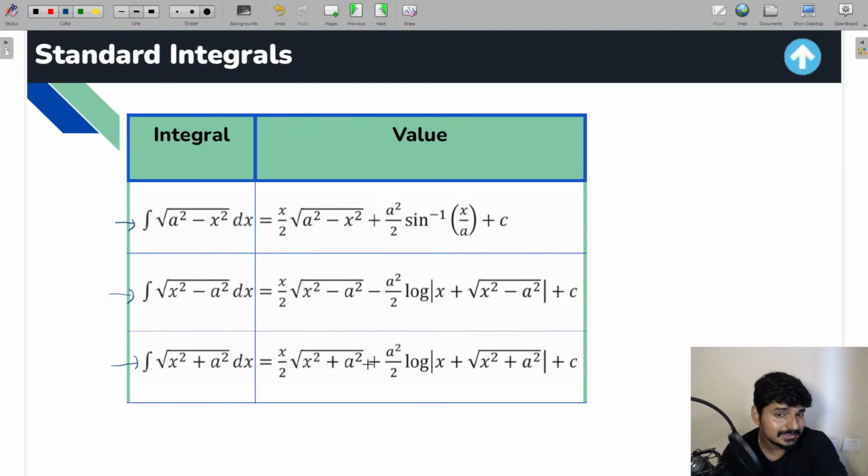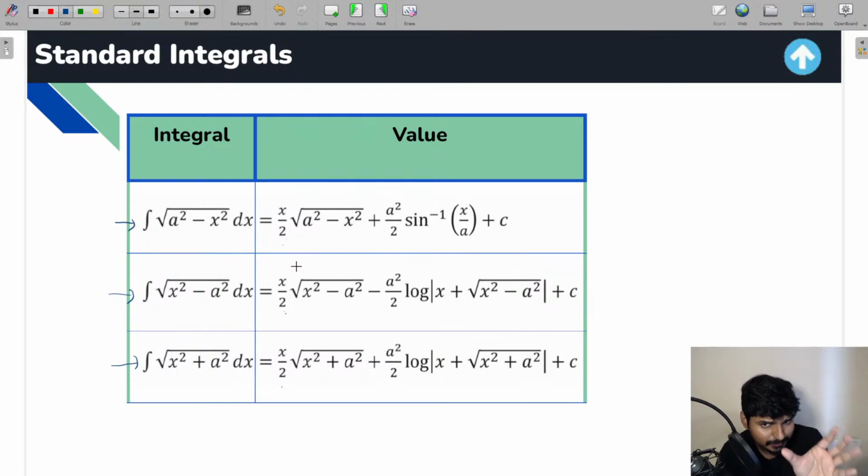And let me tell you a very simple way to remember these three formulas. I mean, I do it that way. It might look very lengthy, but I remember these three formulas in a very simple way. You can also use the same method. Now look, in each of these three formulas, the first term is always x by 2 into the question itself. You see, x by 2 into this particular term, x by 2 into this particular term, x by 2 into this particular term. So this thing is sorted out: for these three formulas, the first term is always going to be x by 2 into the question.